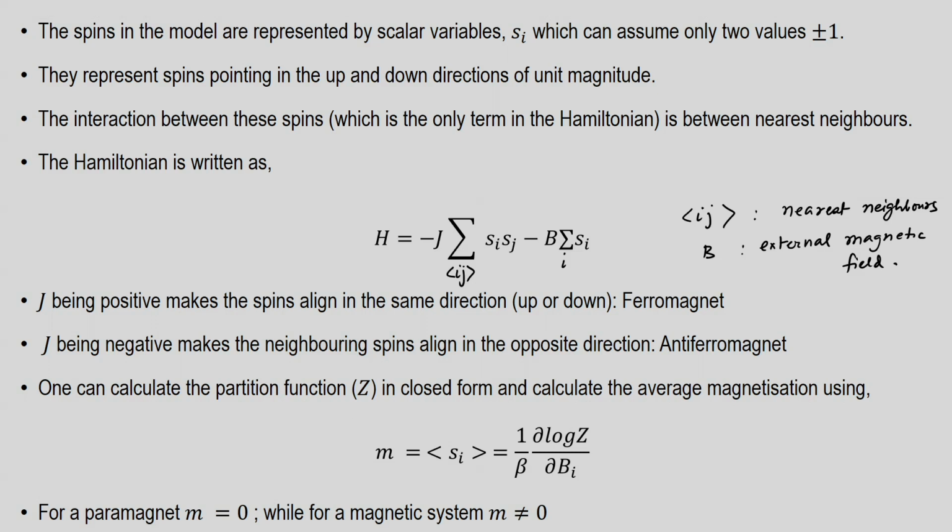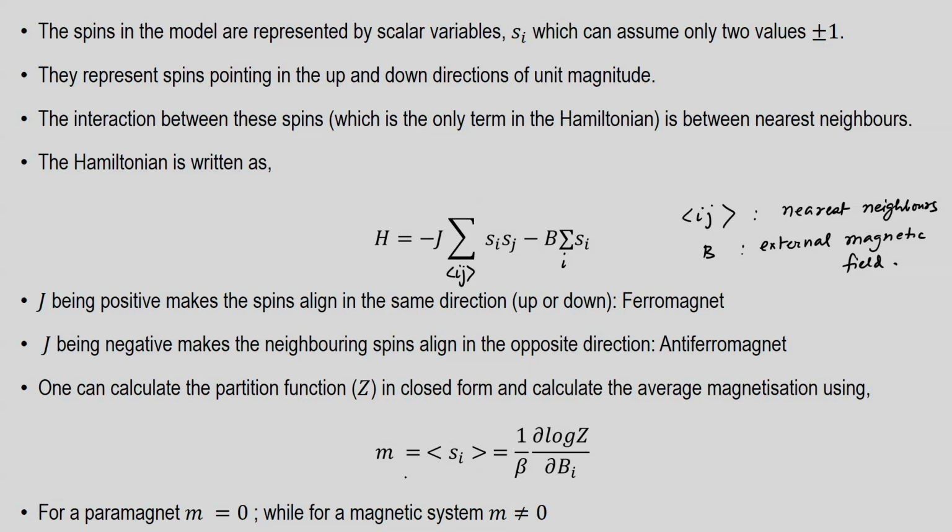It could be the canonical or the grand canonical partition function, and the derivative is taken with respect to the magnetic field at the site i, and this would determine whether the system is in a paramagnetic state, when m would be equal to 0, that is, there is no net magnetization of the system. And for a ferromagnetic system, or for a magnetic system in general, the value of m is not equal to 0.